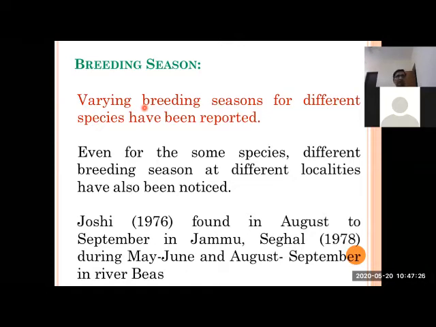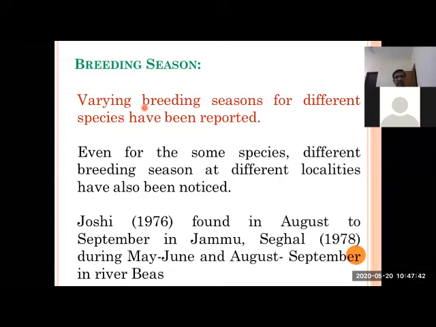Likewise, in mahasir, the breeding season is very different from one place to another. Even for the same species, from one place to another, sometimes breeding is in July, August, sometimes in May, June, and sometimes in August, September.